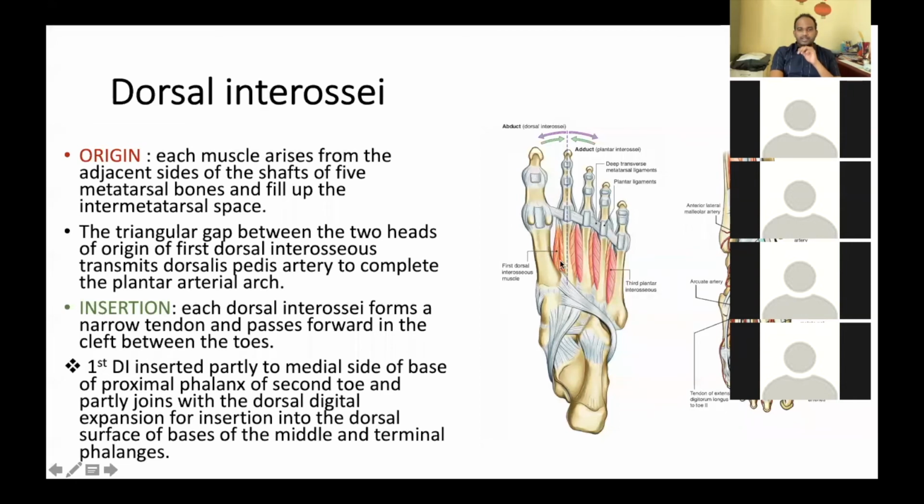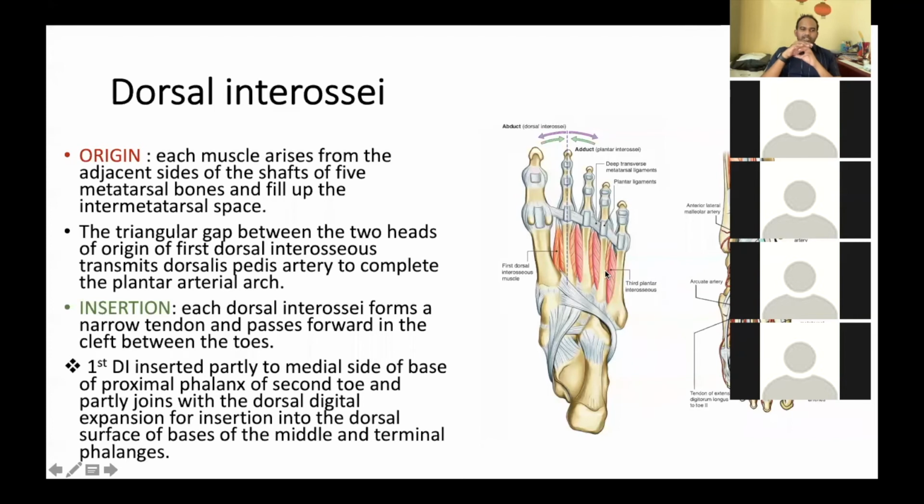Yes, sir. So this is the first dorsal interosseous, this is the second, this is the third, and this is the fourth. So likewise, the numbering of the dorsal interossei will be from the medial to lateral side.